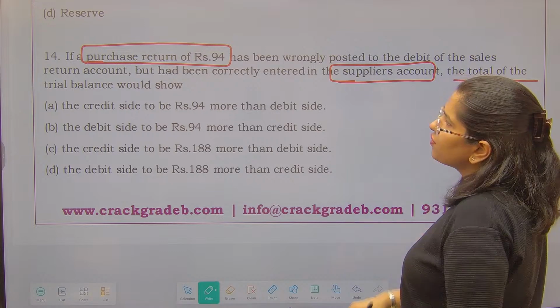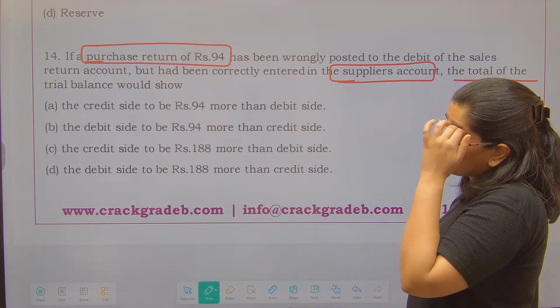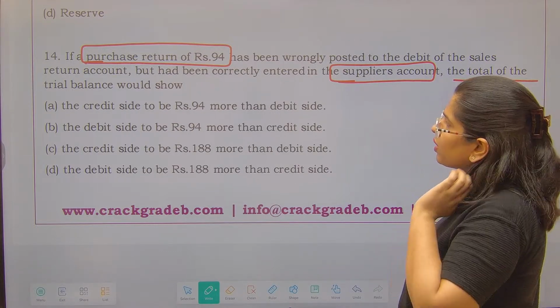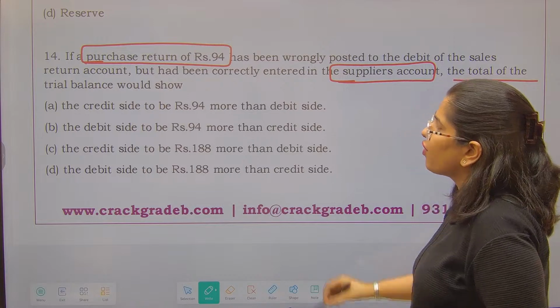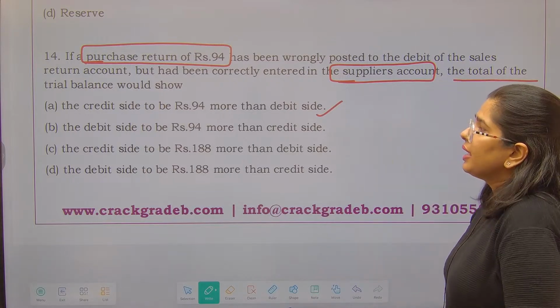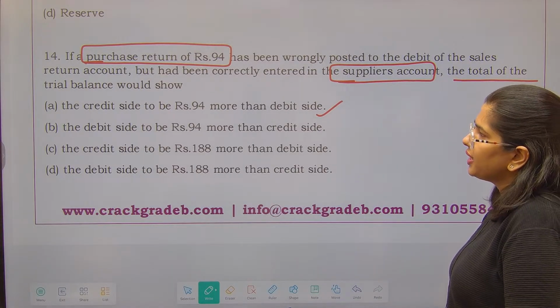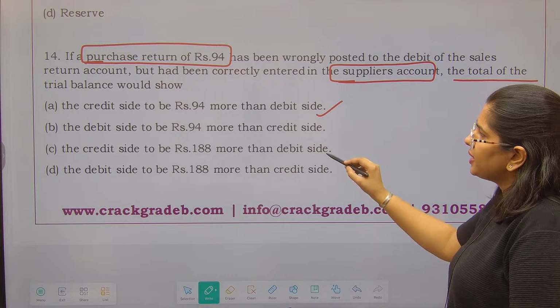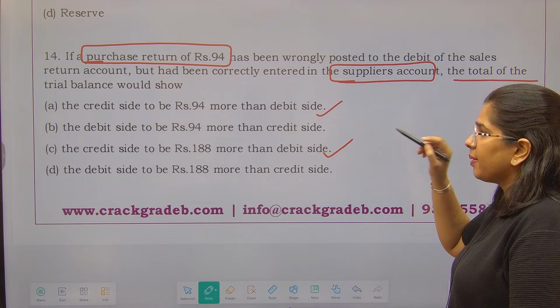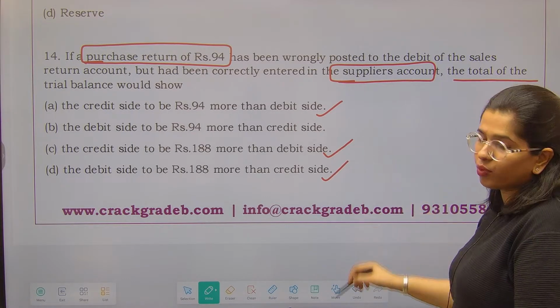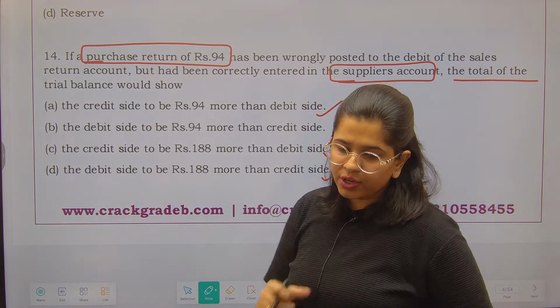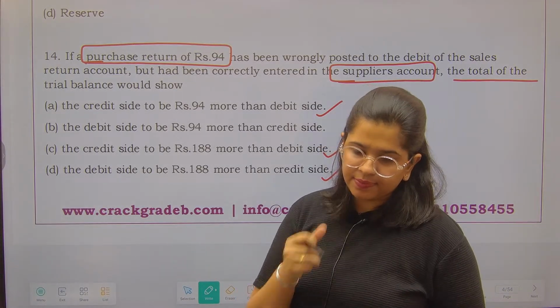So the total of trial balance would show. ट्रायल बैलेंस का टोटल क्या शो करेगा? Credit side to be 94 more than the debit side, debit side to be 94 more than the credit side, credit side to be 188 more than the debit side and debit side to be 188 more than the credit side. What is going to be the answer for it?